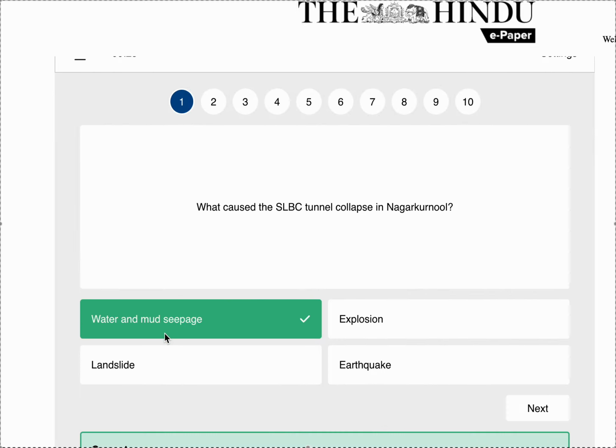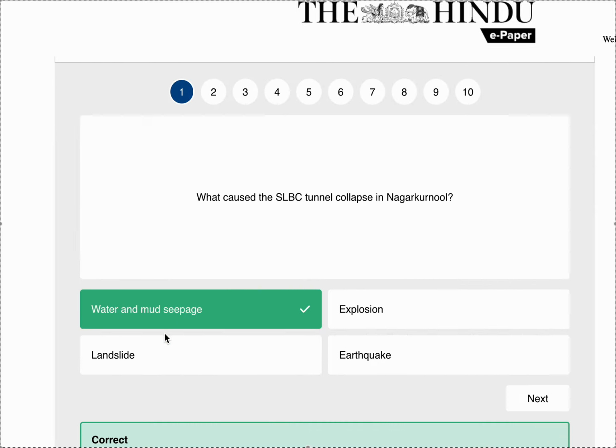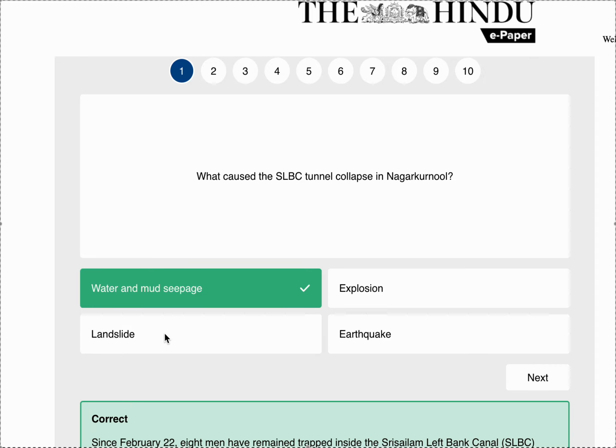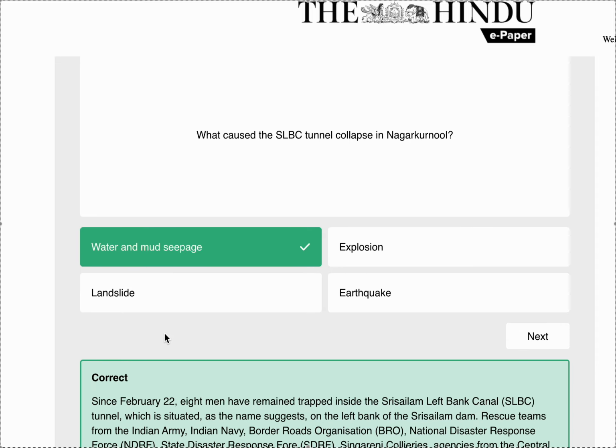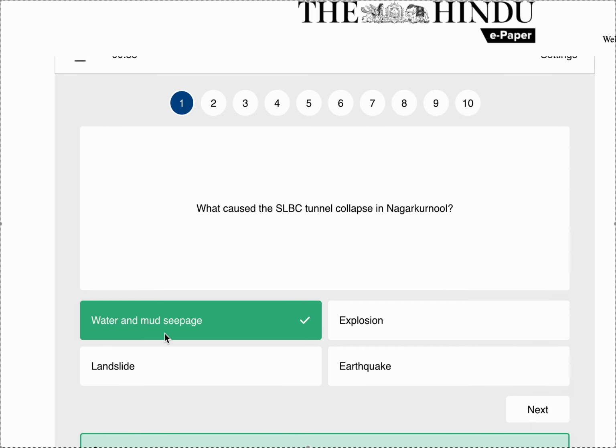Since February 22, 8 men have remained trapped inside the Sri Salem left bank canal, that is SLBC tunnel, which is situated as the name suggests on the left bank of Sri Salem Dam. Rescue teams from Indian Army, Indian Navy, BRO, National Disaster Response Force, NDRF, State Disaster Response Force, SDRF, Singareni collieries, agencies from the central and state government, as well as private agencies have all been working tirelessly to pull them out.